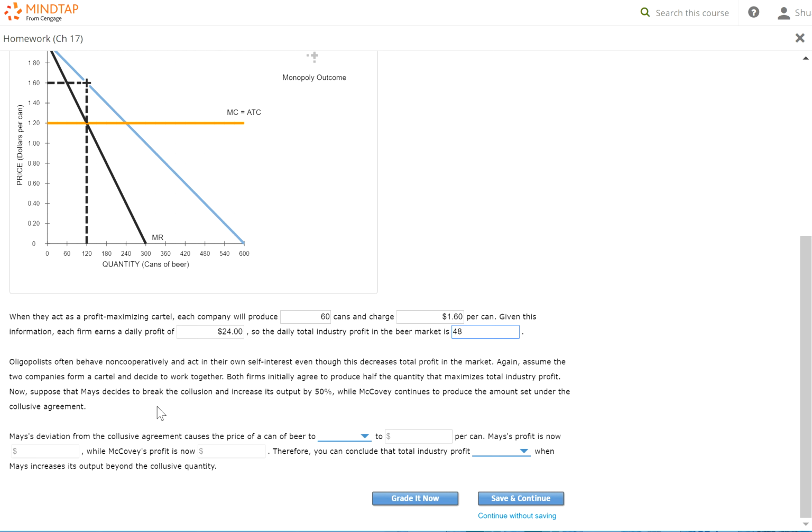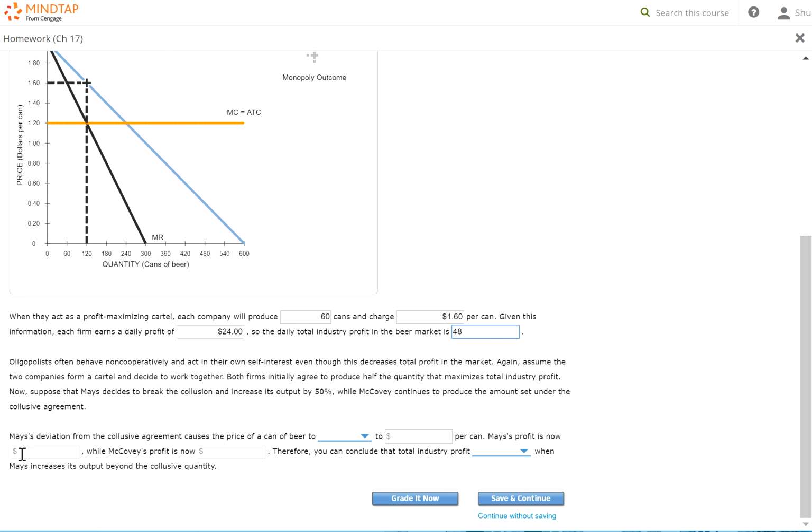Now, suppose Mays wants to break the collusion and increases output by 50%, which means Mays would cheat. McCoy will still produce the same quantity, continuing to produce the amount set under the exclusive agreement, but Mays will increase their production by 50%.